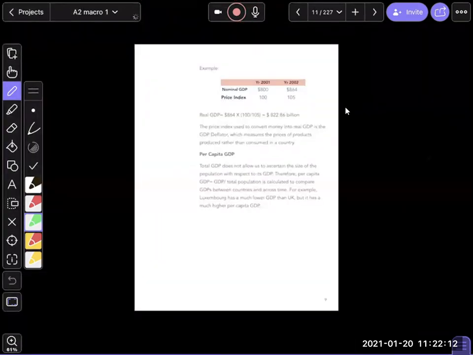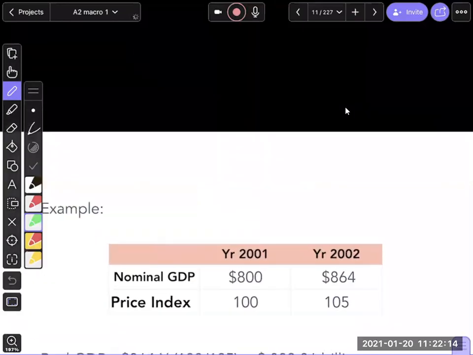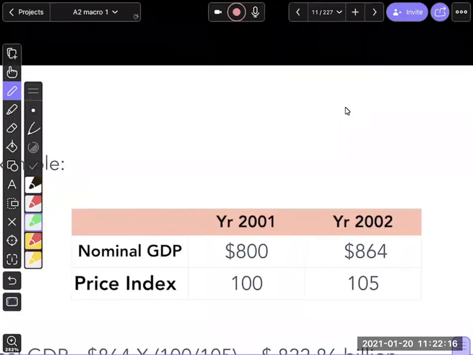If I give you this information, I'll say that nominal GDP is 800, and let's say this is your base year. Next year the nominal GDP has gone to 864. I don't know how much of the 864 is because of output and how much is because of prices.